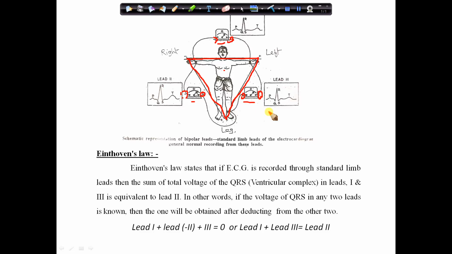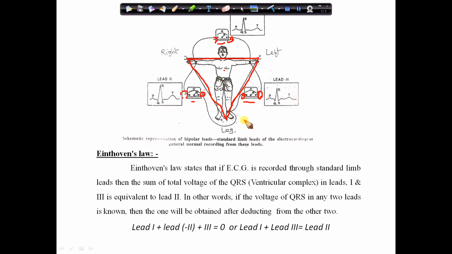The heart is said to be in the center of this imaginary equilateral triangle drawn by connecting the roots of these three limbs, and this triangle is called Einthoven's triangle. The electrical potential generated from the heart appears simultaneously on the roots of these three limbs.